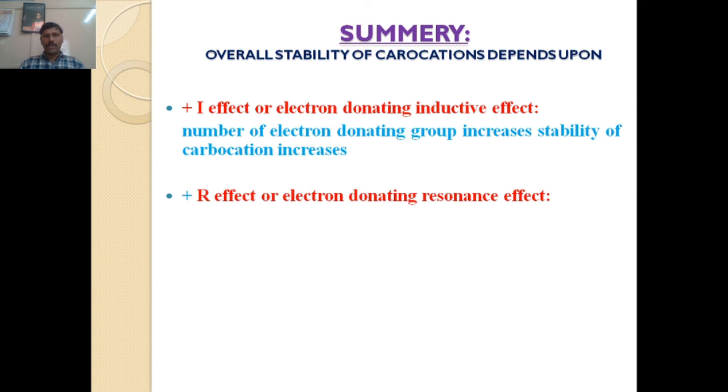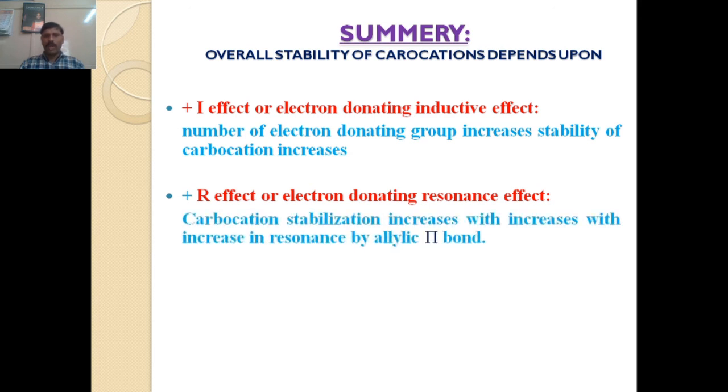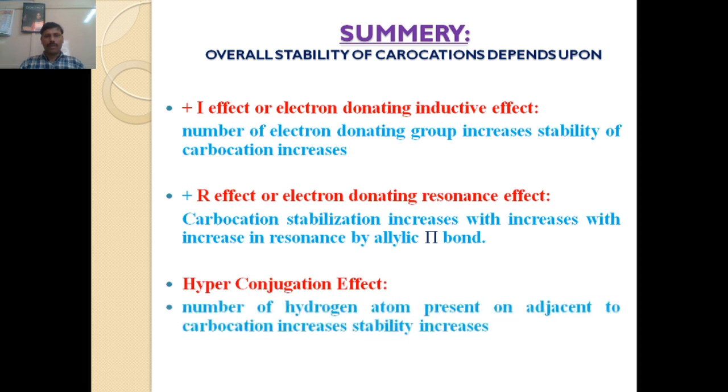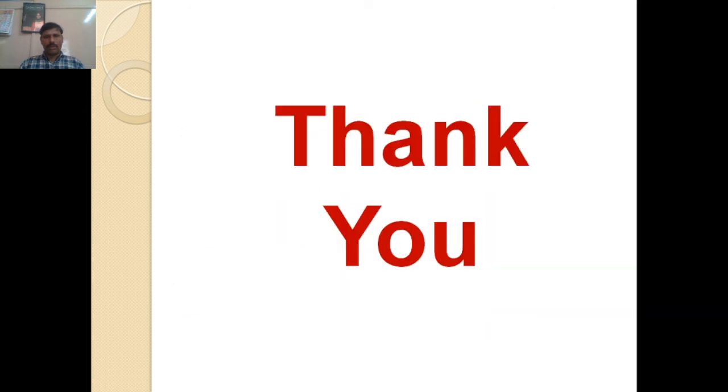Another effect is the plus R effect, also called the electron donating resonance effect. As the number of pi bonds present on the allylic carbon atom increases, that is, the pi electrons available for delocalization increase, the stability of carbocation increases. And the last one is the hyperconjugation effect. As the number of hydrogen atoms present adjacent to the carbocation increases, the stability of that carbocation increases due to increased hyperconjugation effect. Thank you very much.